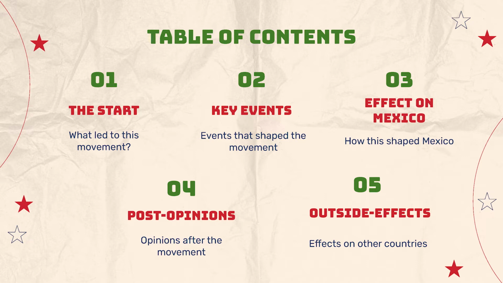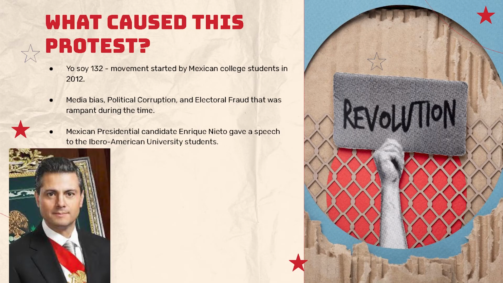Next is the effect on Mexico. So how did this event shape Mexico? Next are the post opinions. So like the opinions after the movement. Finally, the outside effects. So the effects on other countries. So, what caused this protest?